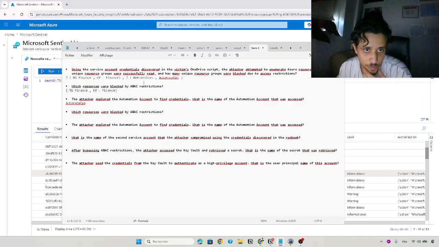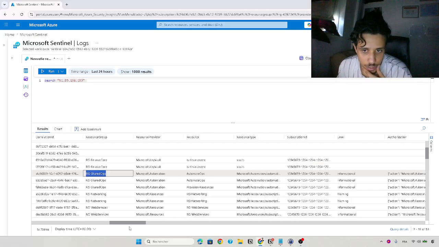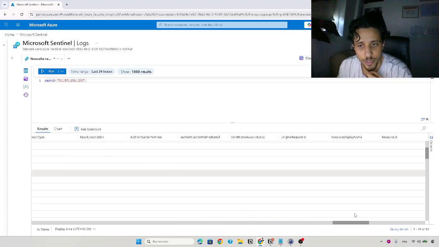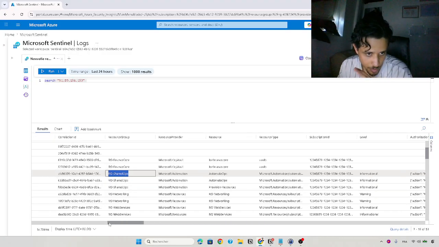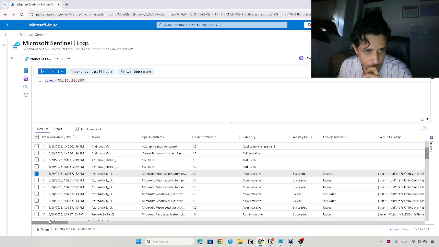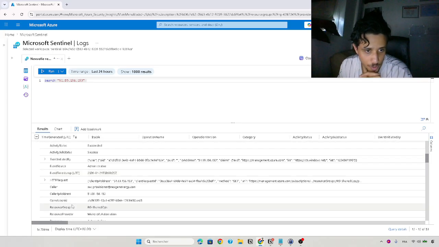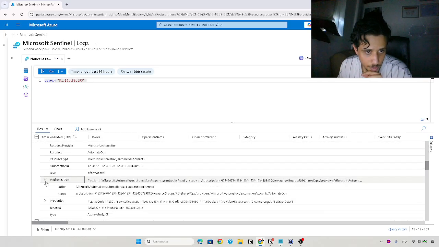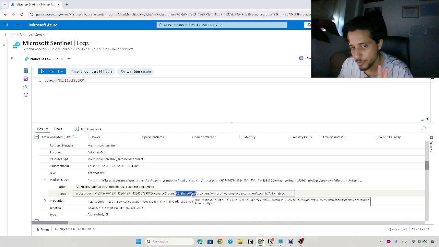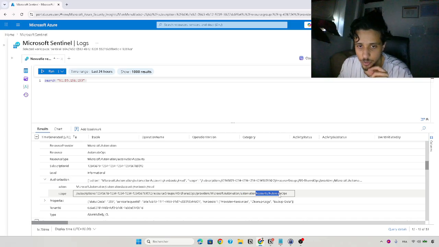I think I made a mistake here, and the automation account is automate OPS. This is the normal one. Okay, I think we are good here. I'm gonna go to the next level, authorization. He can read, and the scope is the automation account and the RG shared OPS. The RG is the resource group, Microsoft automation account, automate OPS.